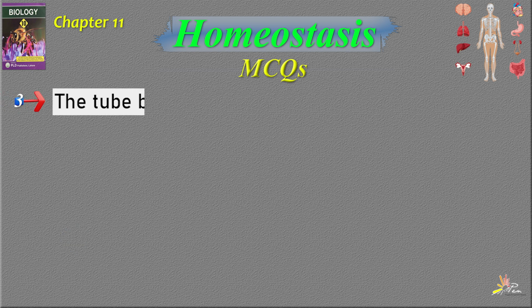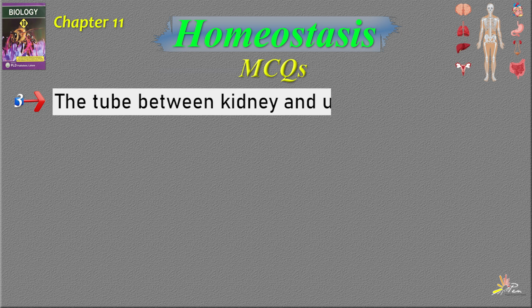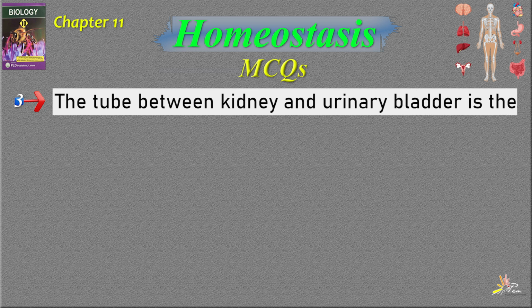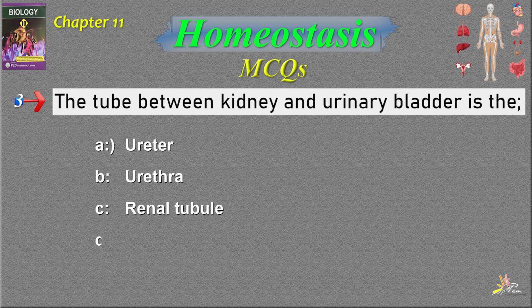Question number 3. The tube between the kidney and urinary bladder is option number A, ureter. Option number B, urethra. Option number C, renal tubule. Option number D, nephron. The correct answer is option number A, ureter.